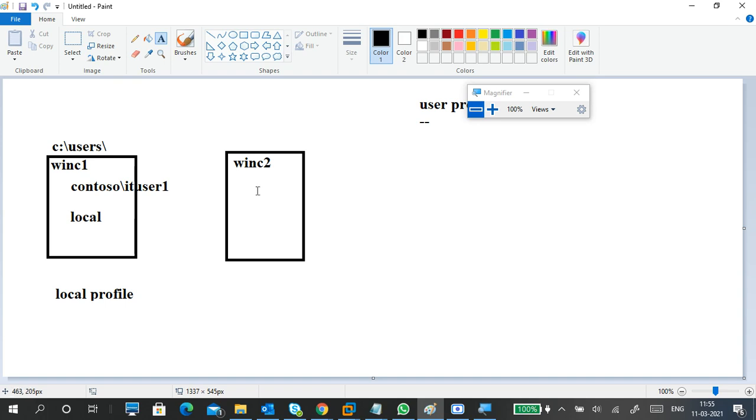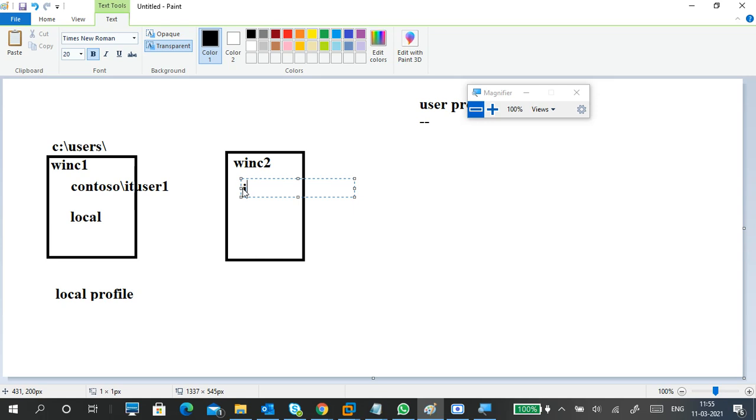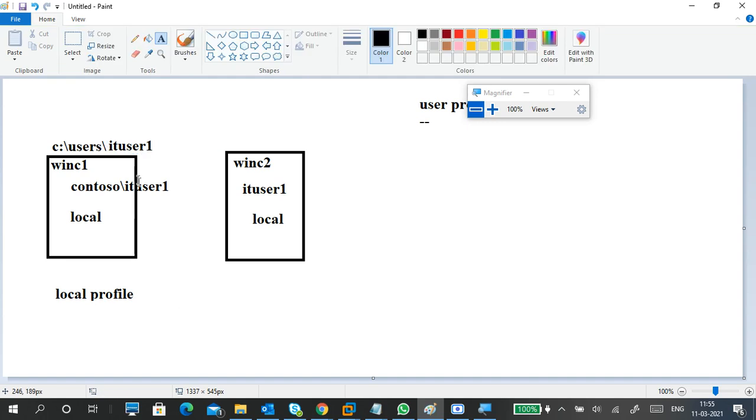I log in here, and the profile data is stored in this local folder only. Same here also. See, for users, IT user 1, in this PC only the data is stored.